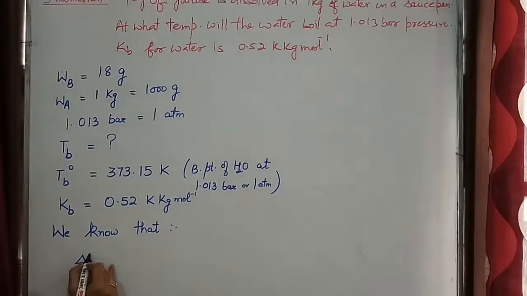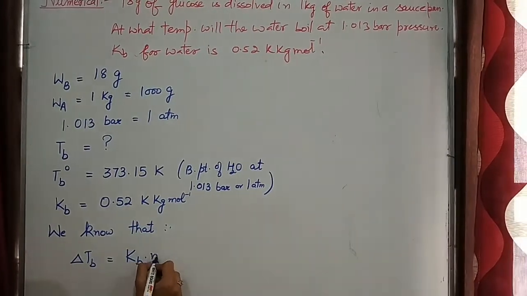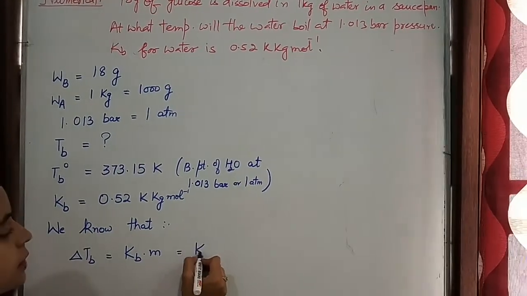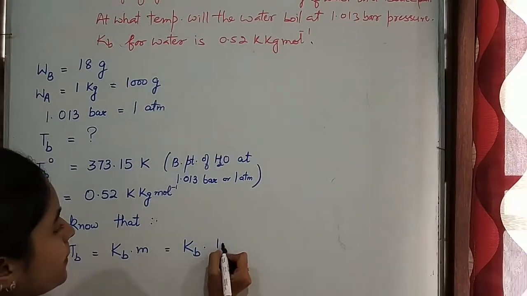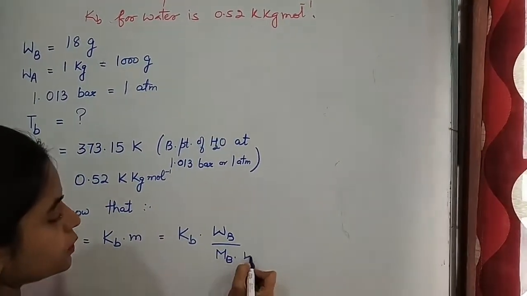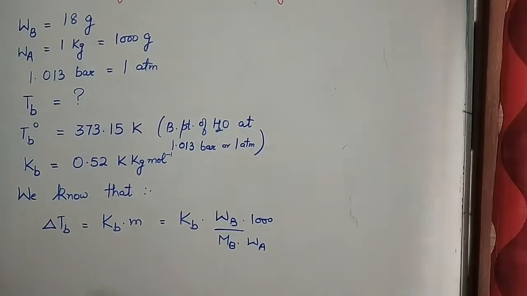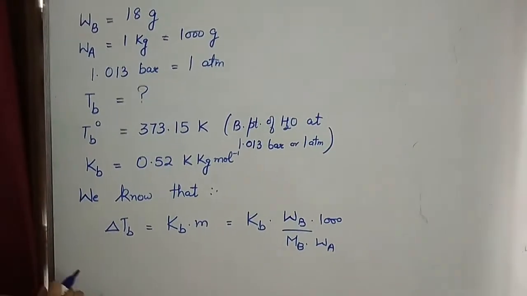We have delta Tb is equal to Kb into m, or it is equal to Kb into Wb upon Mb into Wa into 1000. Firstly, we have to find out delta Tb.